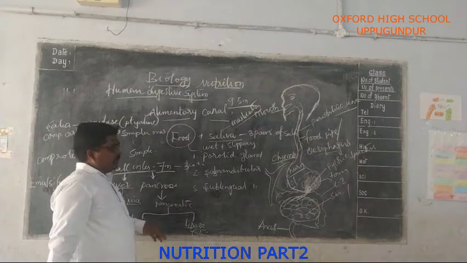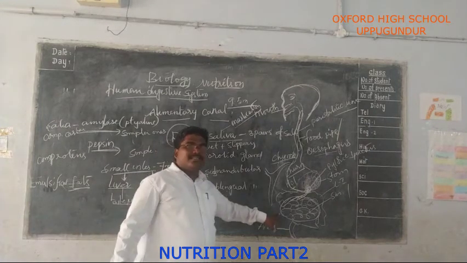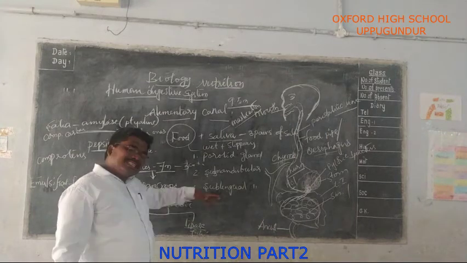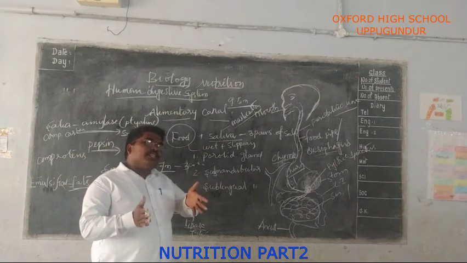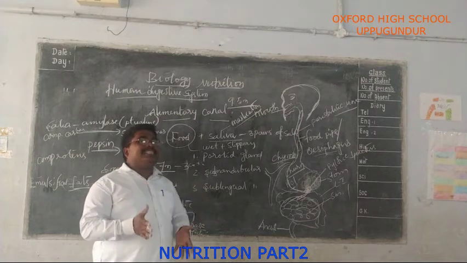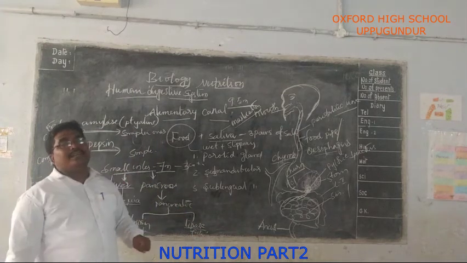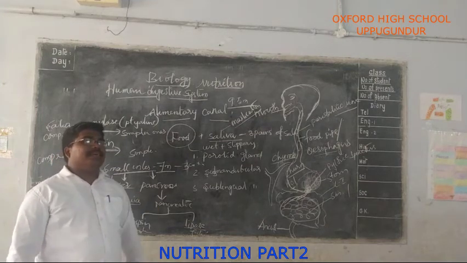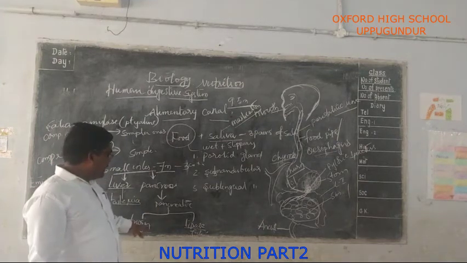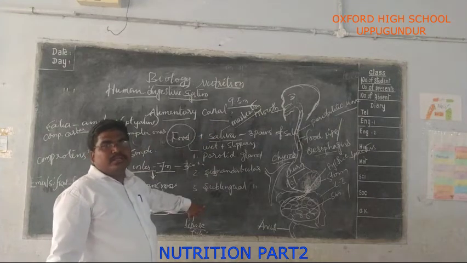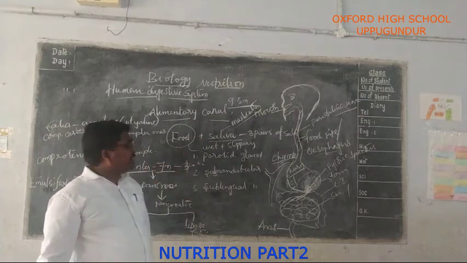You understand that? So, by the releasing of bile juice, pancreatic juice and succus entericus, the condition of the small intestine is rendered basic in nature, by the releasing of the trypsin and lipase. So up to that, the digestion is over. Next, how does the absorption take place?